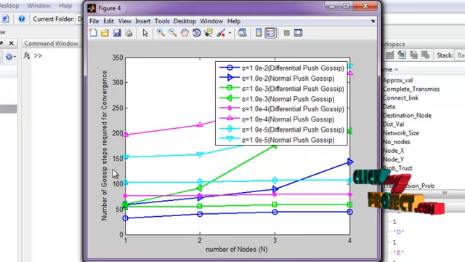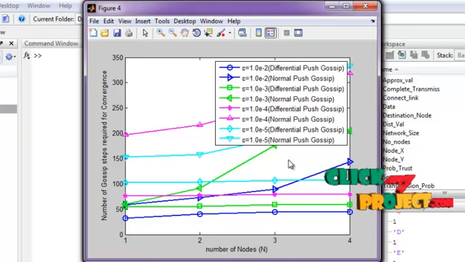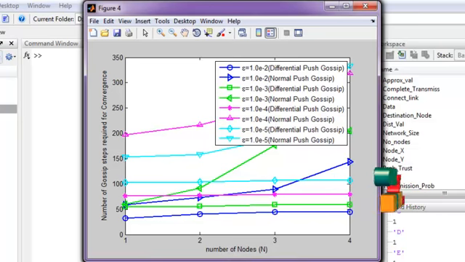This is the number of gossip steps required for convergence. To converge the process, we have to repeat many gossip steps. This is the number of gossip steps, and these steps are repeated for various numbers of nodes, and we analyze the graph.